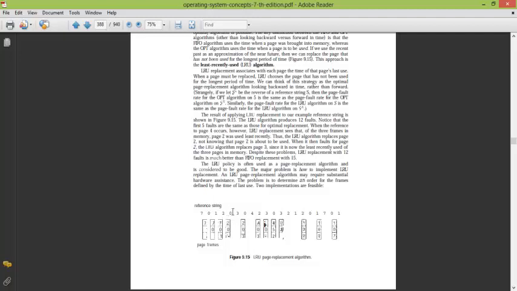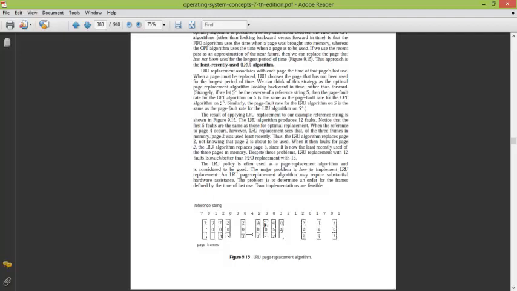Then comes 0, 0 will be skipped. Then comes 3. Now since 1 was least recently used, we replace 1 with 3. Then comes 0, we do not touch the 0. And then comes 4. Now since 2 was least recently used, and 3 is nearer to 4, we will swap out 2. So the page which has been used least, which was used earliest, will be swapped out. And the number of page faults is calculated the same way by counting the squares.